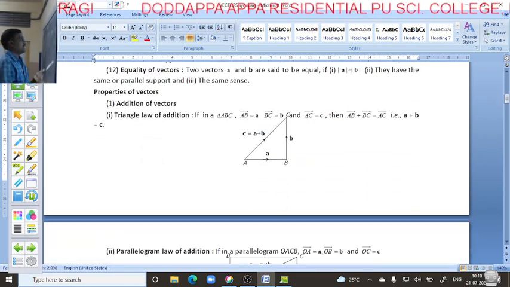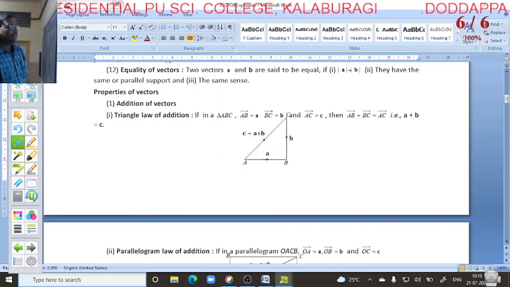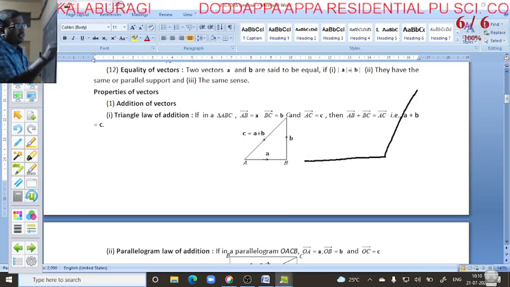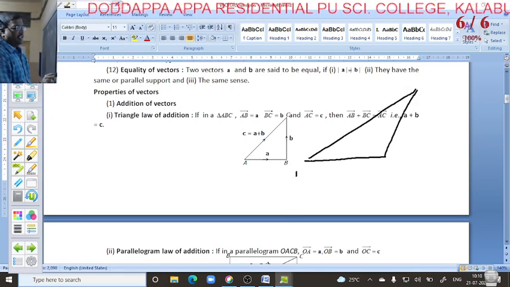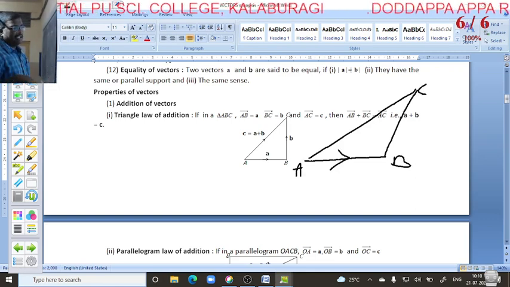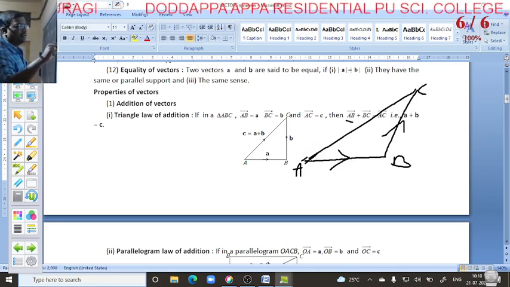Next we go for addition of a vector, how to add. Addition of vector means in the diagram you have to see the direction. Here A, B, C is there. If AB is one direction and BC is another direction, automatically it is equal to AC.